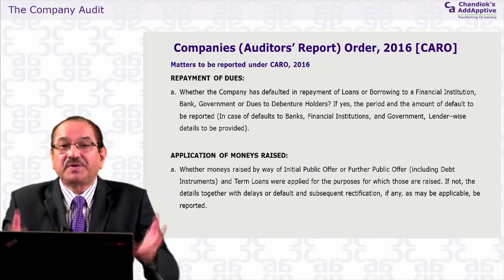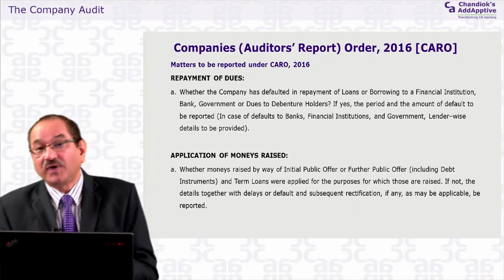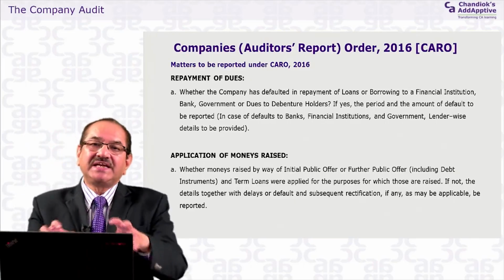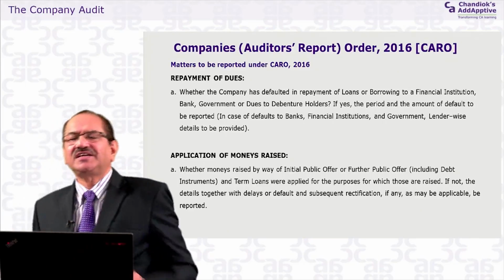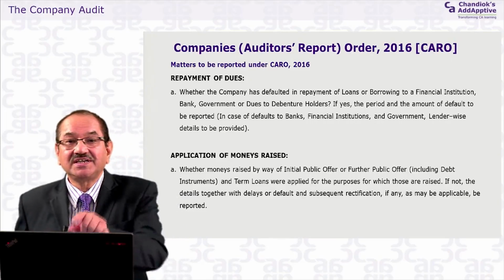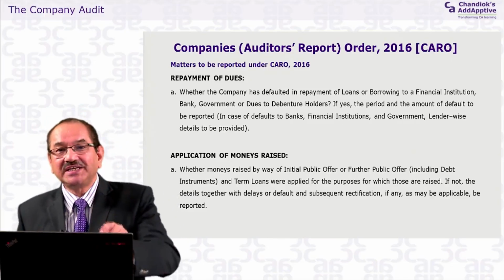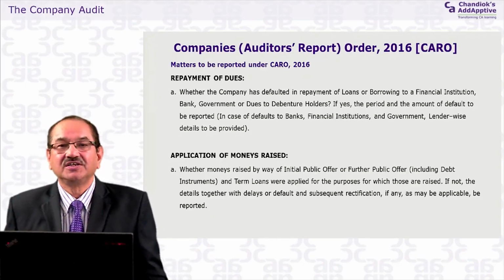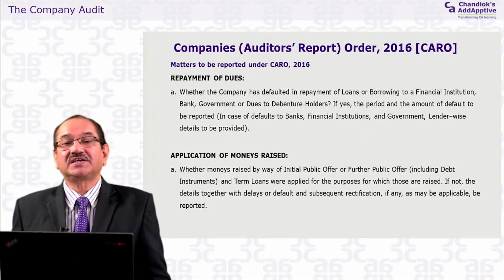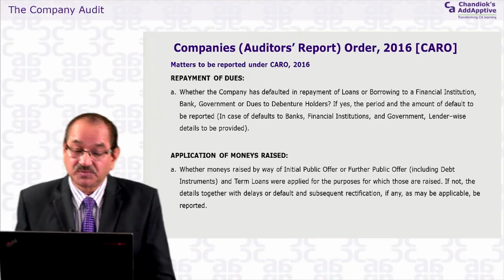When the company issued the prospectus, it wanted to raise further money in the market. Why? Because it required more working capital. But when the money came, it was invested in another company. They acquired another company from this money. Then certainly the auditor's duty arises here: they have not used the money for the purpose it was raised. It was invested in other companies, and another company was acquired. The auditor has to give his reporting like this.